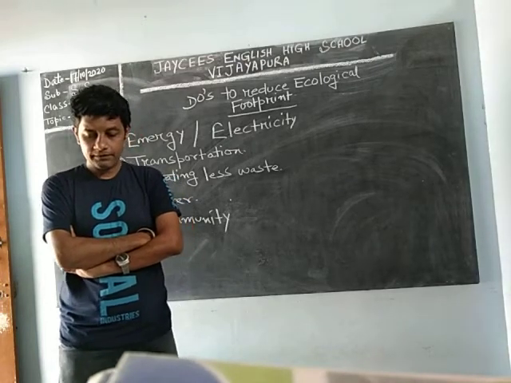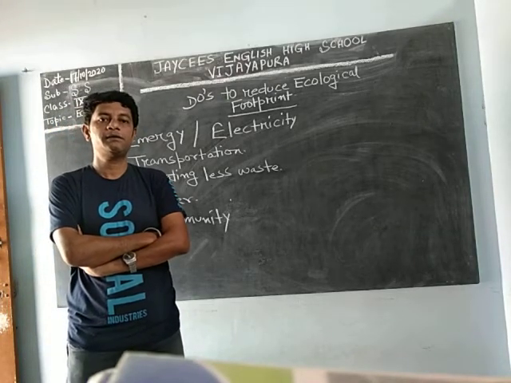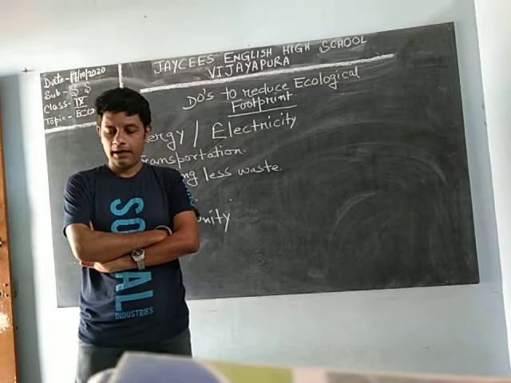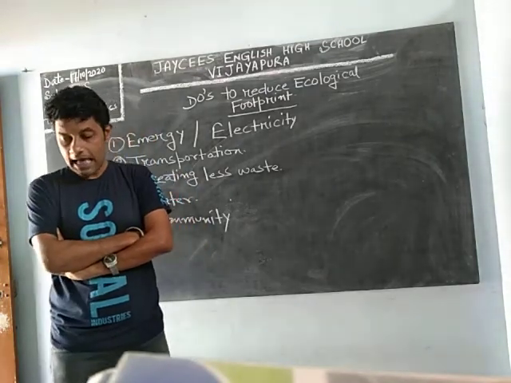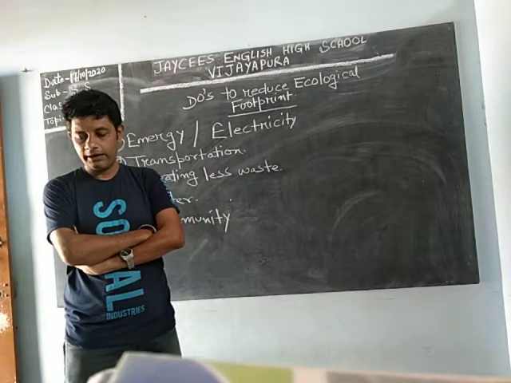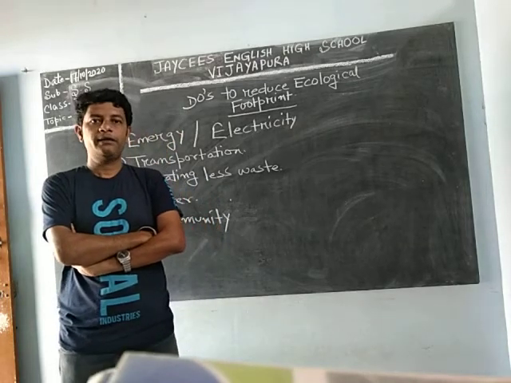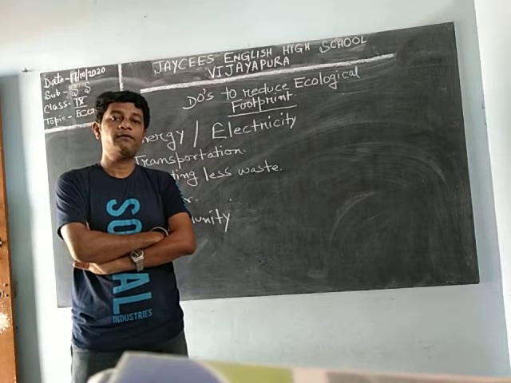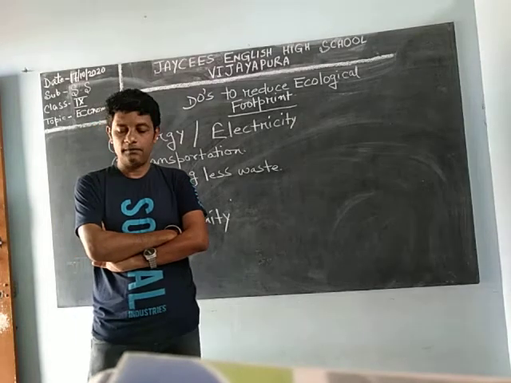Today we are going to the first chapter of economics, that is natural resources, and last day we went through the ecological footprint. And what is this ecological footprint? Ecological footprint is the idea about the extent of consumption of resources and waste generation by a country or by an individual. This is an idea about the consumption of natural resources and the wastage of these natural resources.